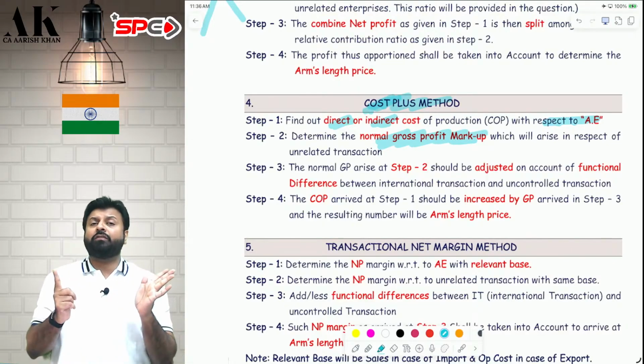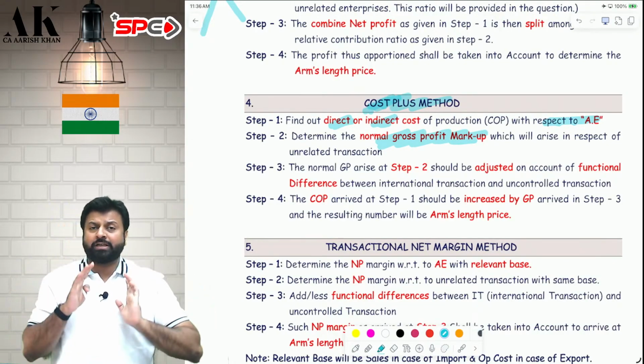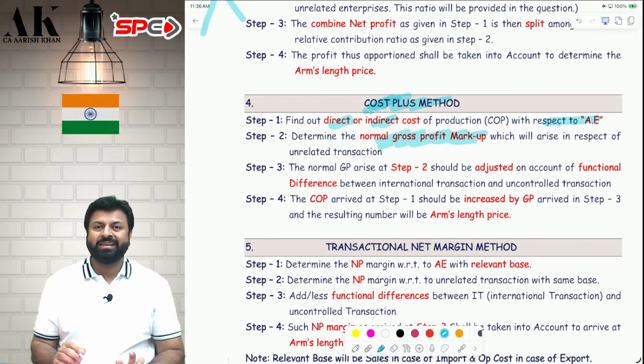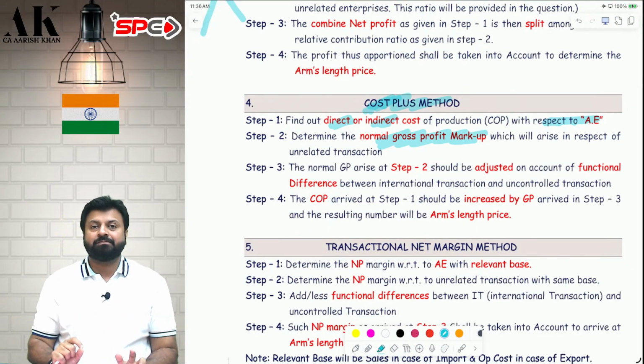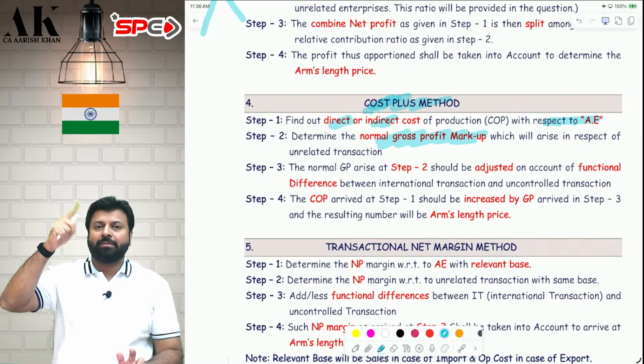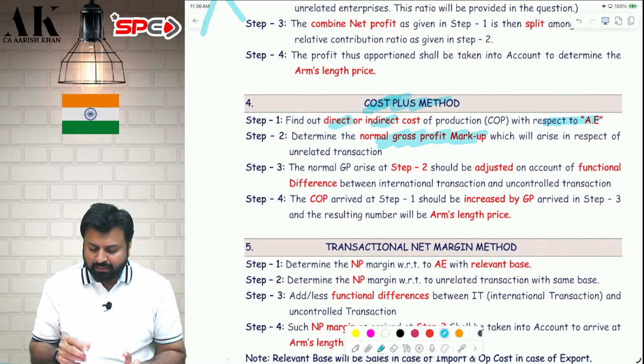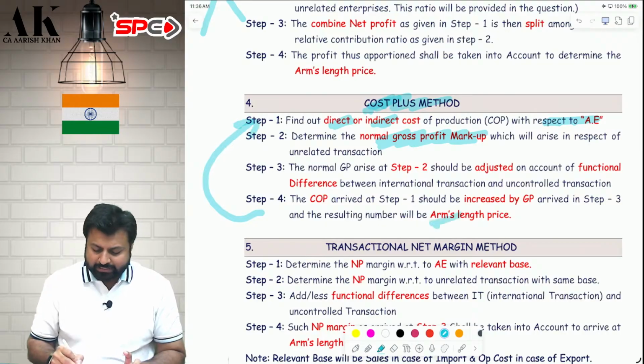So the cost you will take of whom? Step number 1, the cost you will take of your associate enterprise, and the markup you will take of the third party. And then you will adjust in the markup. You will adjust in the markup, and you will find out a revised markup. And that markup you will add to your cost, and then you will get your arm's length price.